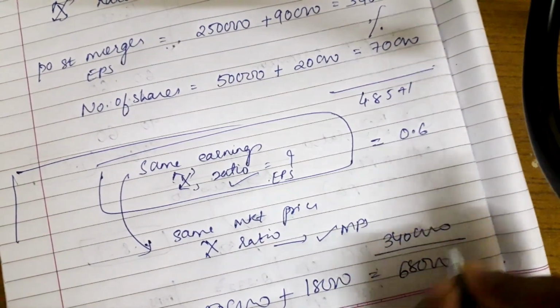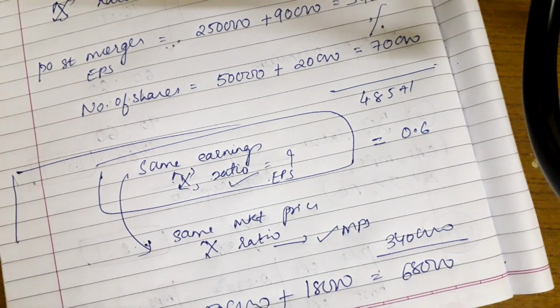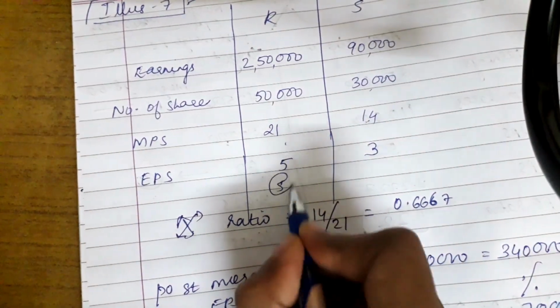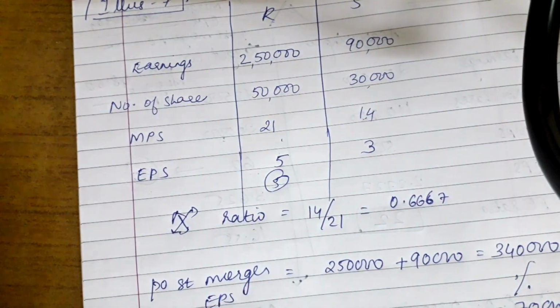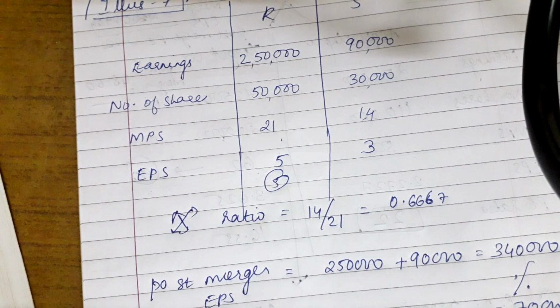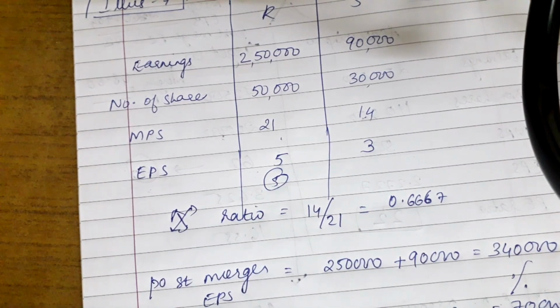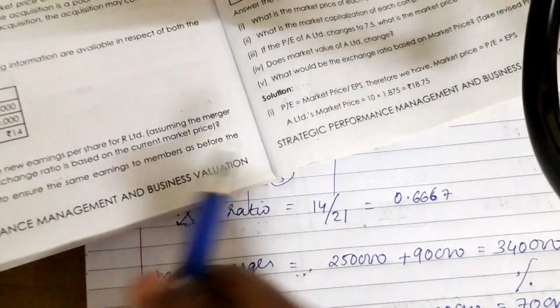3,40,000 divided by 68,000, it's 5. Okay, so the EPS is going to remain the same, that is 5. So this is how it's been solved. They are asking that it has to ensure same earnings.